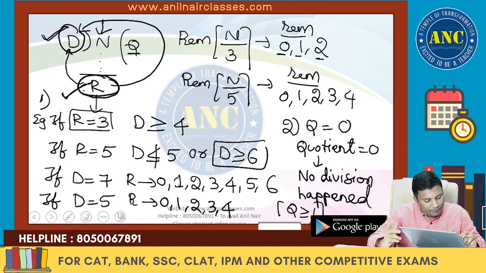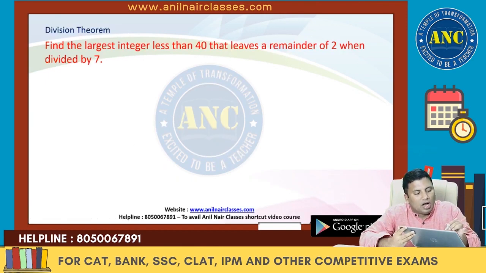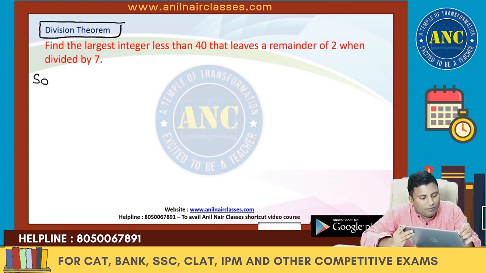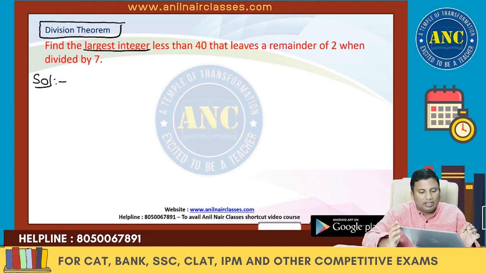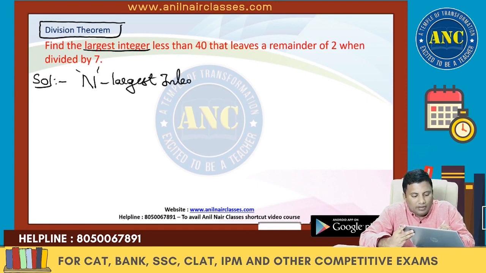Next, let us solve questions one by one. All the problems are based on the division theorem. Then we will get into the advanced level. Start from basics and go to the advanced level. Solution: first we will go very slowly. Find the largest integer less than 40. N is the largest integer, and this has to be less than 40.